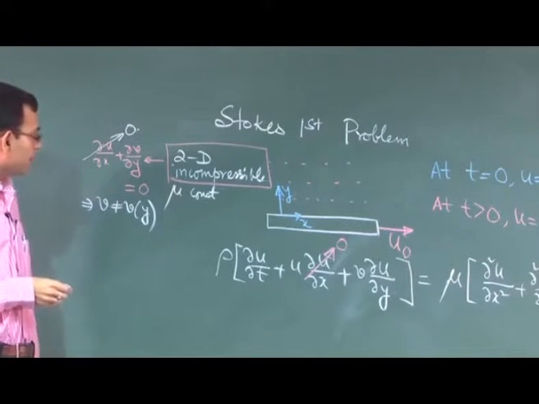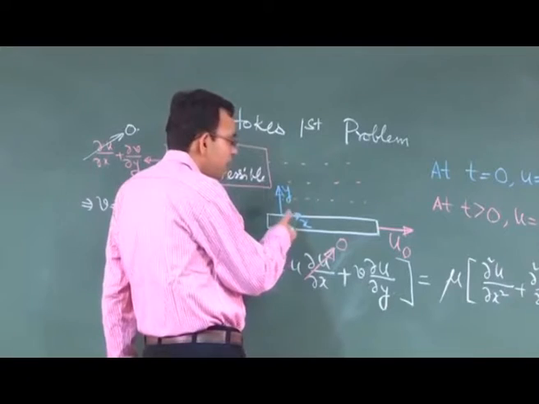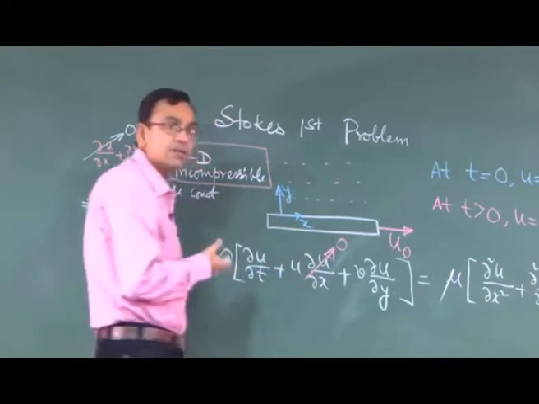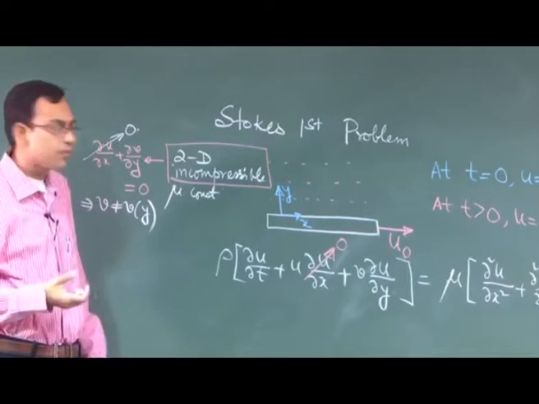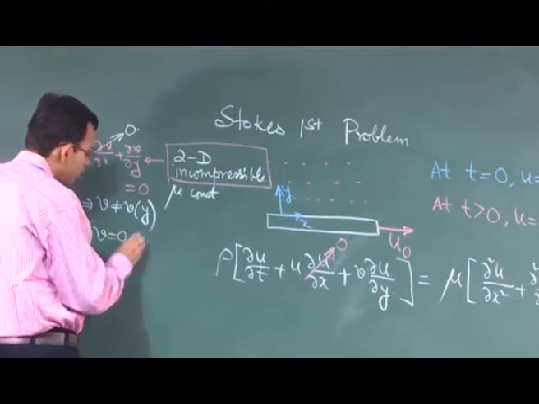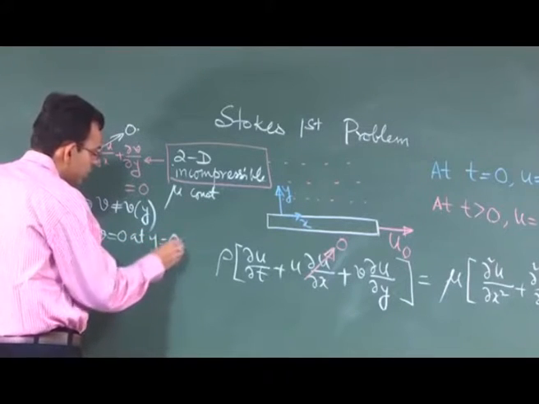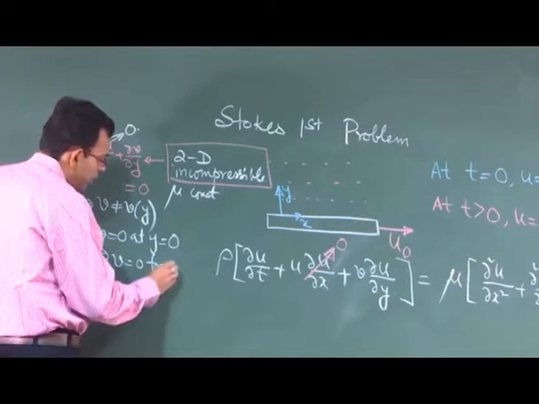And because v is not a function of y, whatever v you can find at some particular value of y, that value of v remains true for all values of y. So, we can say that v is equal to 0 at y equal to 0, this implies that v is equal to 0 for all y.